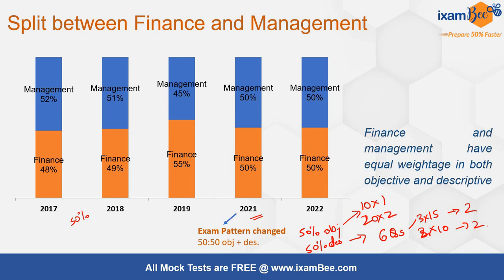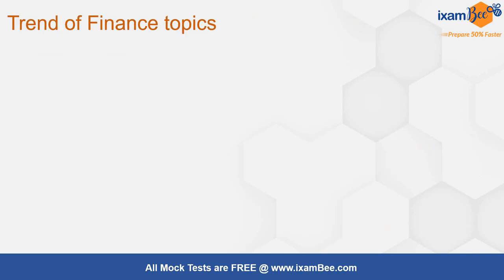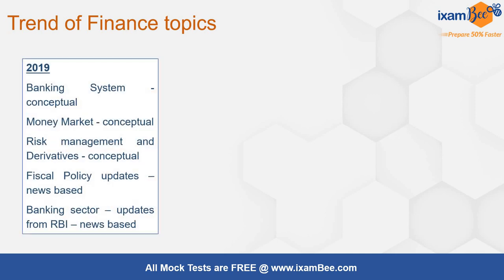So this has to be kept in mind, and as I said, the pattern was changed in 2021, so the questions before this were only objective. However, from here it was objective plus descriptive. So let's now look at the topics that have come in finance over the last 3 years. When I am discussing 2019, please remember this was a 100% objective paper.